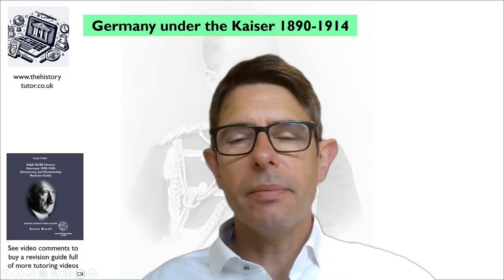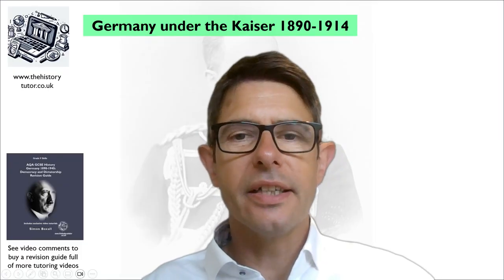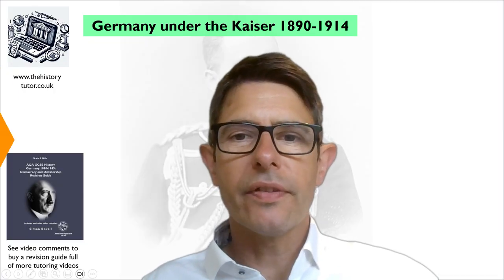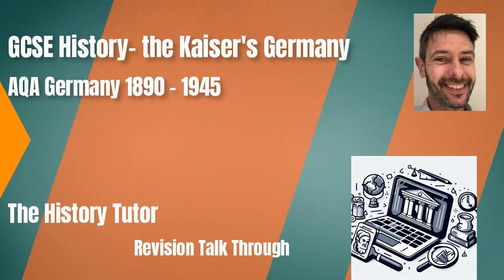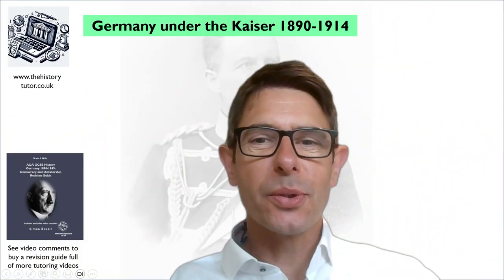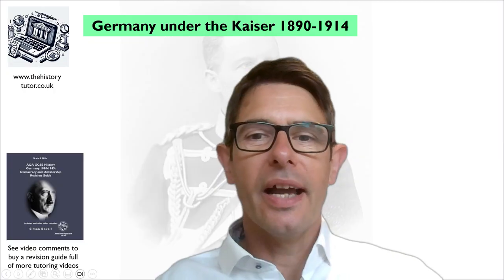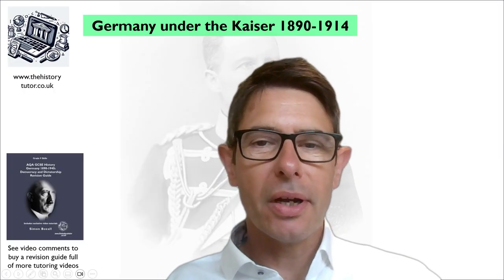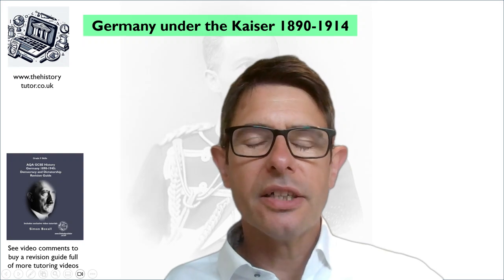Be looking at Germany 1890 to 1945, and the first section is 1890 to 1914, the rule of the Kaiser. So the purpose of this video is to talk you through all the key knowledge and all the key facts about the Kaiser's Reich 1890 to 1914, to give you some of the problems he faced and some of his policies and what life was like in Germany at this time.